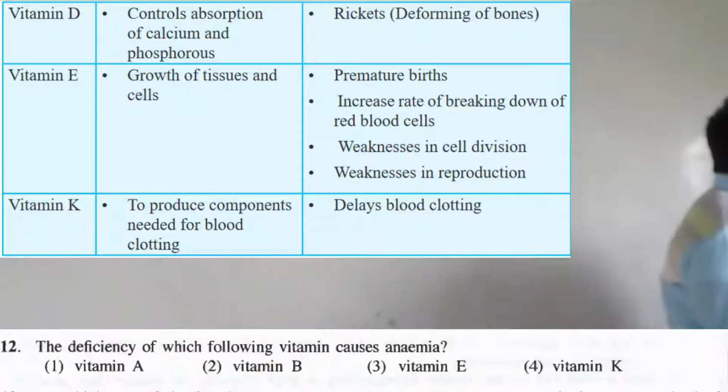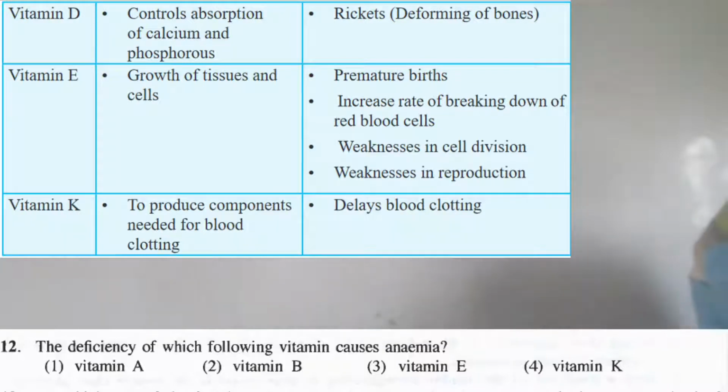Vitamin D is basically for rickets, the disease caused by vitamin D. For vitamin E, the malfunctions are premature birth, an increased rate of breaking down of red blood cells, and weakness in cell division and cell reproduction.